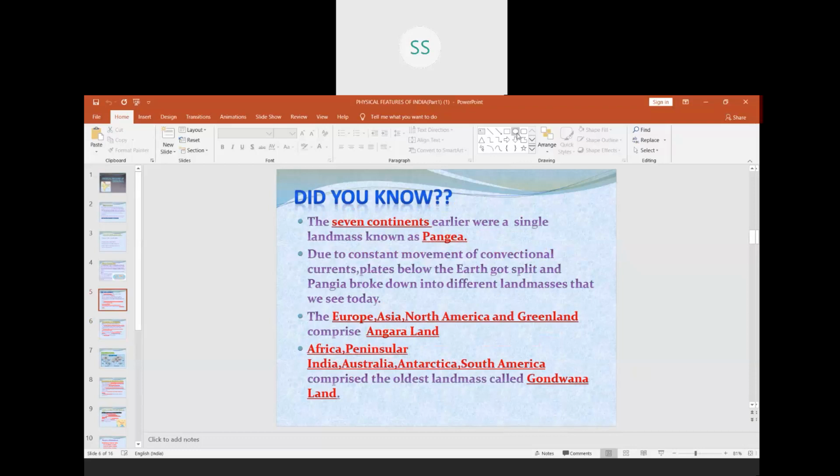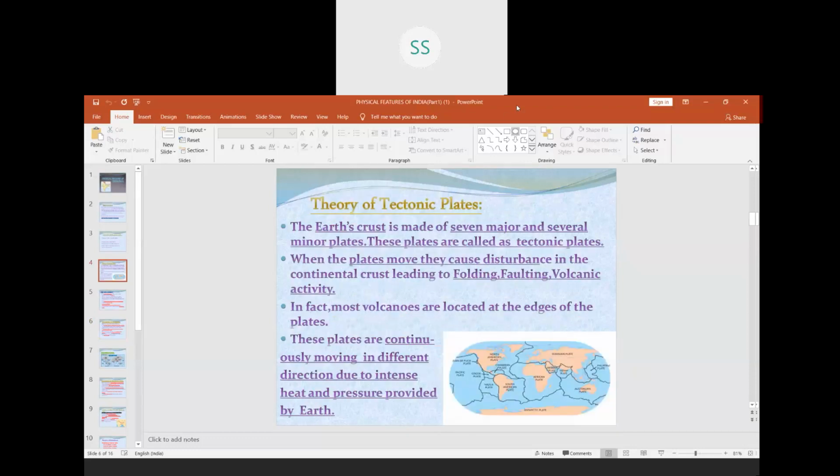Now, let me tell you about this and I'll show you the plates also. If you can see in this picture, children, there are certain plates here which I'll show you. Children, you can see here, this one, which I am not able to draw properly. Here we have the Indo-Australian plate.